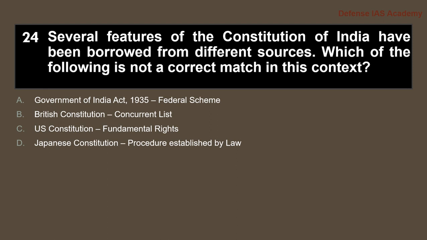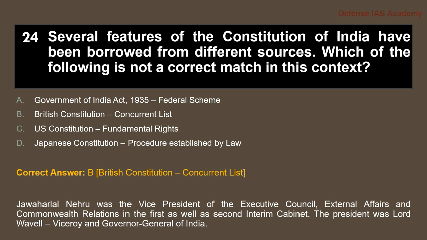Several features of the Constitution of India have been borrowed from different sources. Which of the following is not a correct match in this context? The options say that the Government of India Act 1935 gave the federal scheme, the British Constitution gave the concurrent list, the US Constitution gave the fundamental rights, and the Japanese Constitution gave the procedure established by law. We have to choose the match that is not correct. Answer is option B, British Constitution giving the concurrent list.